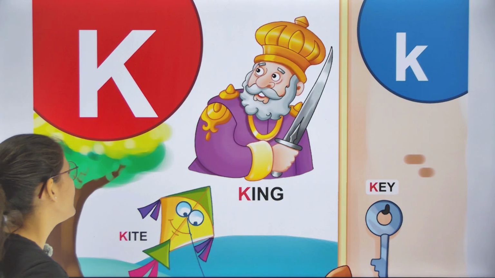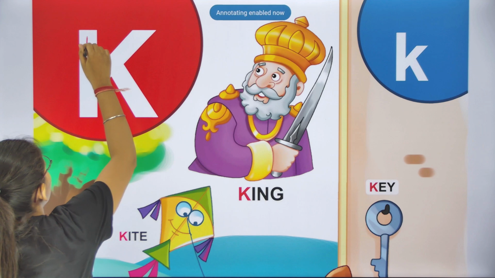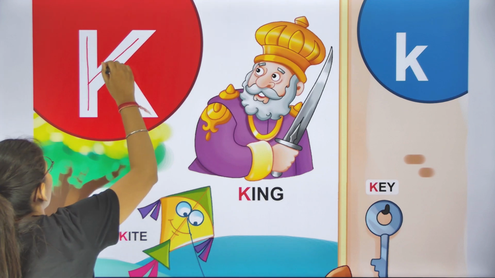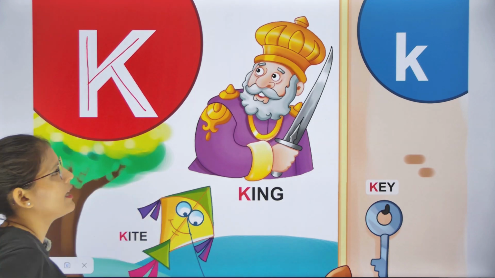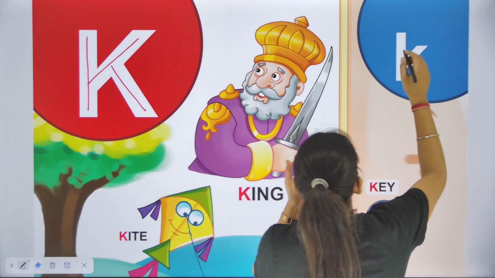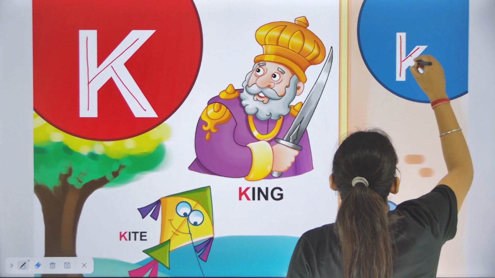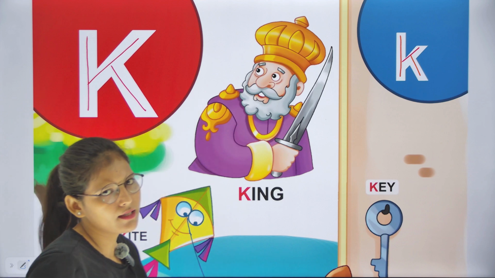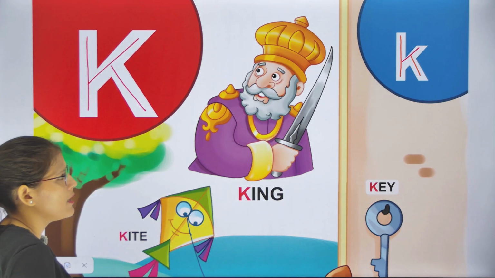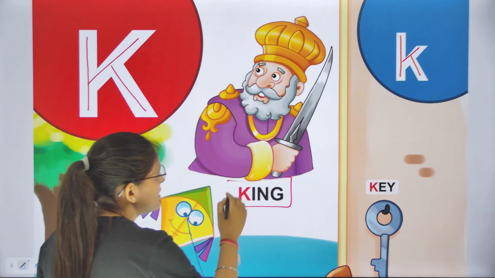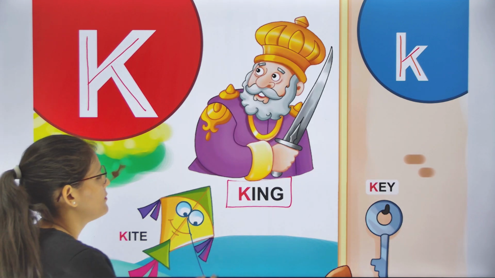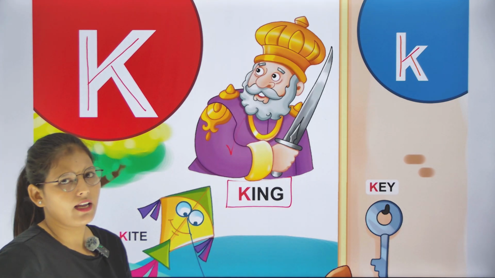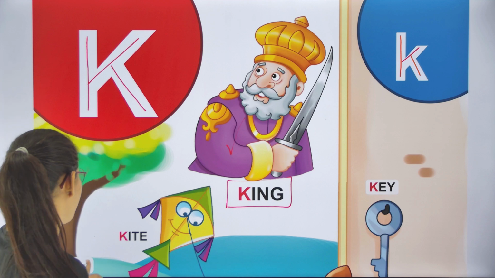Come on, next letter, that is K. This is capital K, and this is small k. Capital K, small k. Class, speak with me. K is for king. King means Raja.